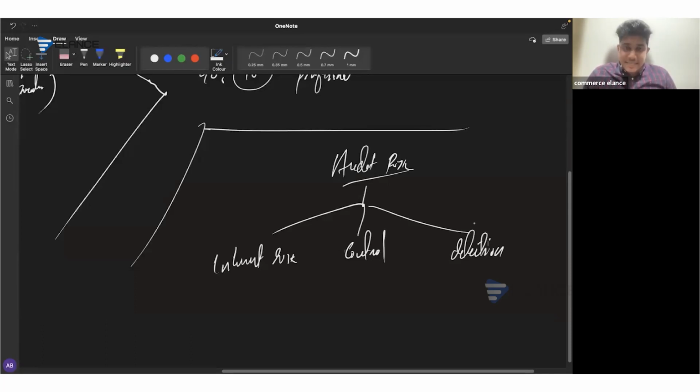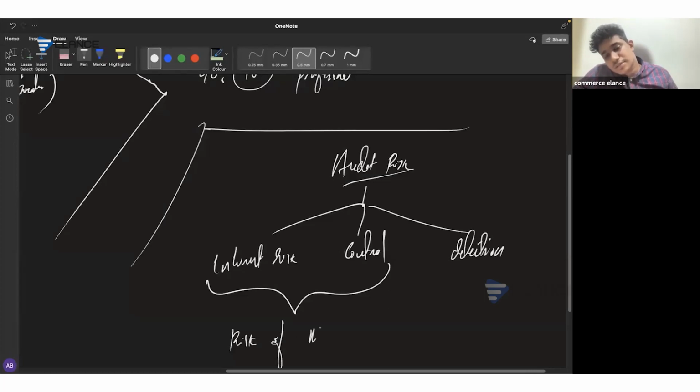That is something called detection risk. So the only risk that arises from the part of the auditor will be the detection risk, and the inherent risk and control risk can together be called the risk of material misstatement. The risk of material misstatement.